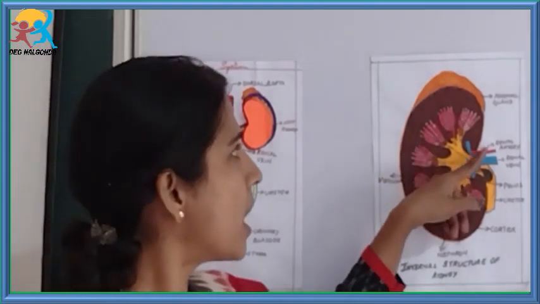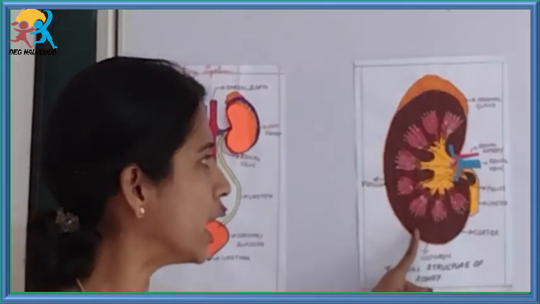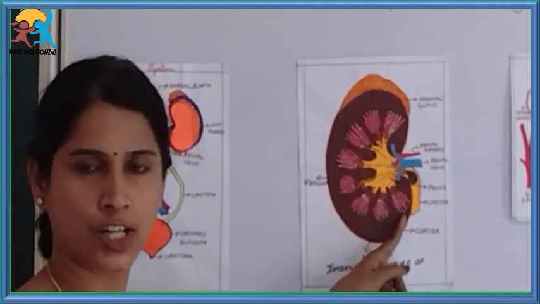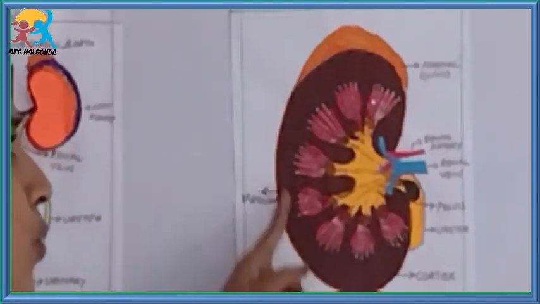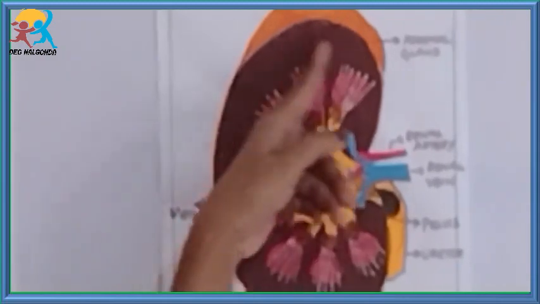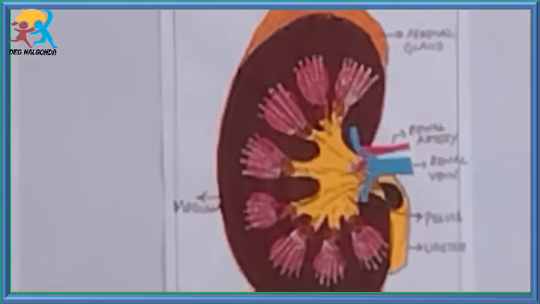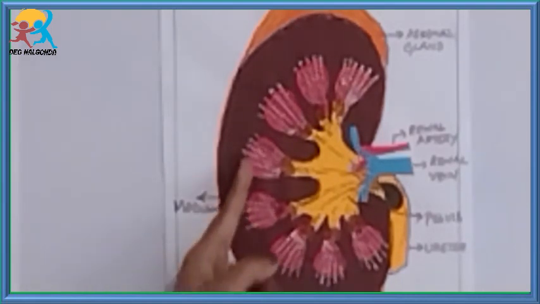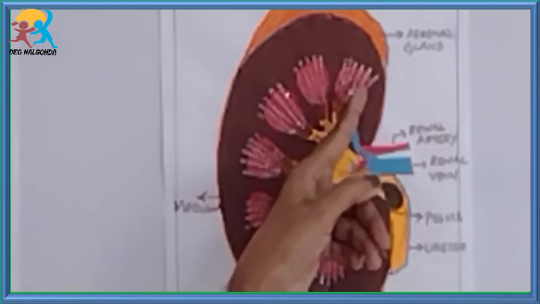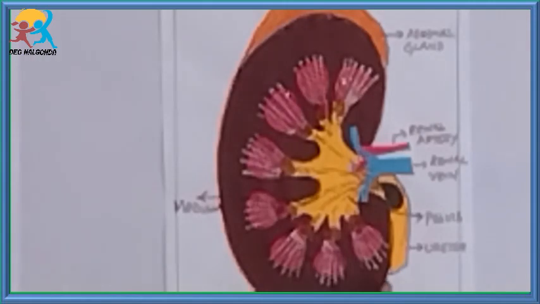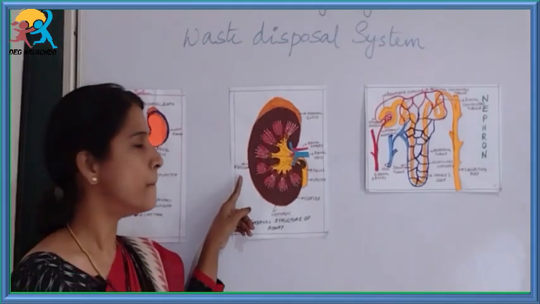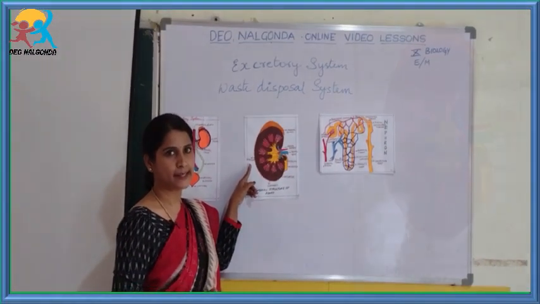You can observe two different zones in the kidney in the internal structure. The outer zone is dark in color and the inner zone is light in color. The outer zone is called the cortex, and the inner zone is called the medulla. It is made up of medullary pyramids,